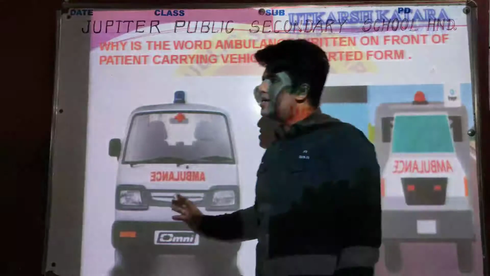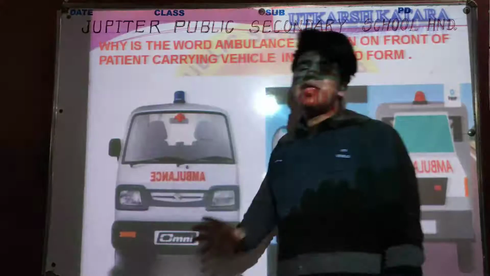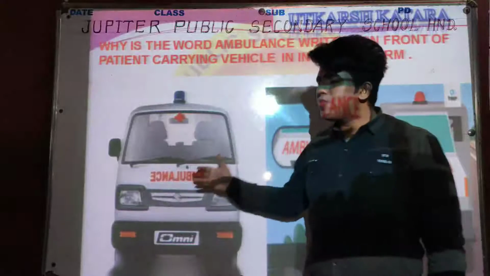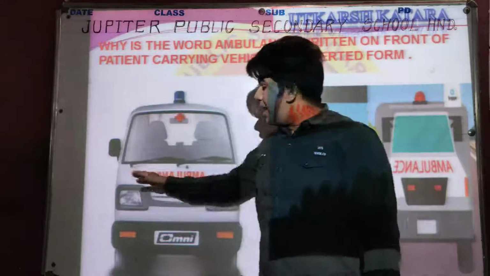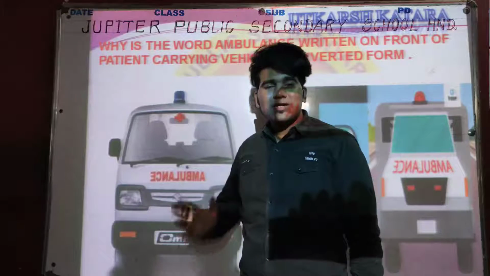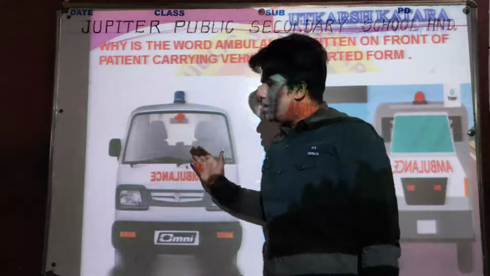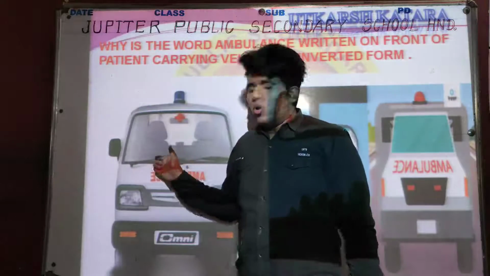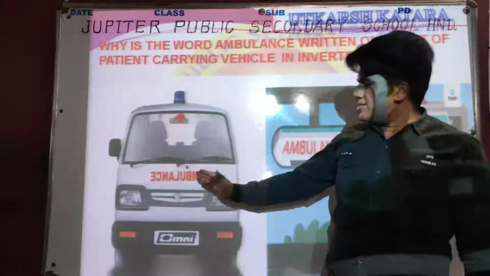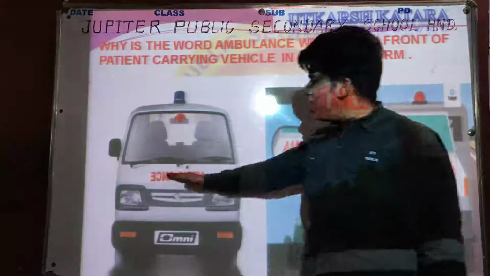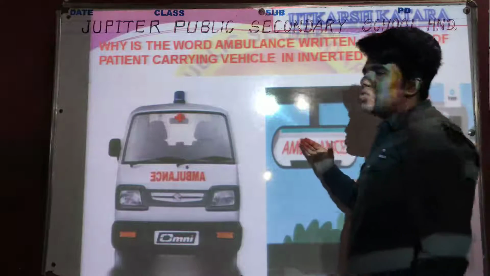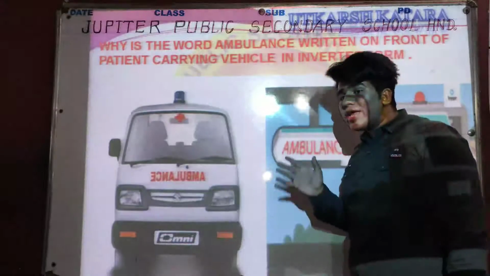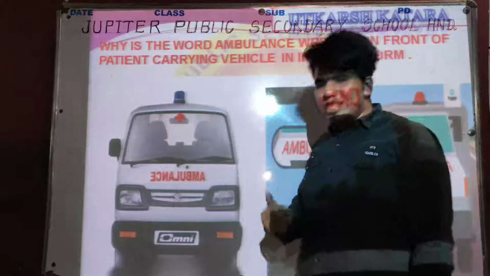So let's revise, because this is a very important question, a very interesting question also, because many times we observe that on the front of the ambulance, it is written in inverted form. अर्थात एम्बुलेंस आपको उल्टा दिखाया जाता है. अब इसको आप जब किसी दूसरी गाड़ी में जो मिरर प्रेजेंट है उसमें देखते हैं तो वो एक इरेक्ट इमेज क्रिएट करता है. ये हिंदी में बताया है.